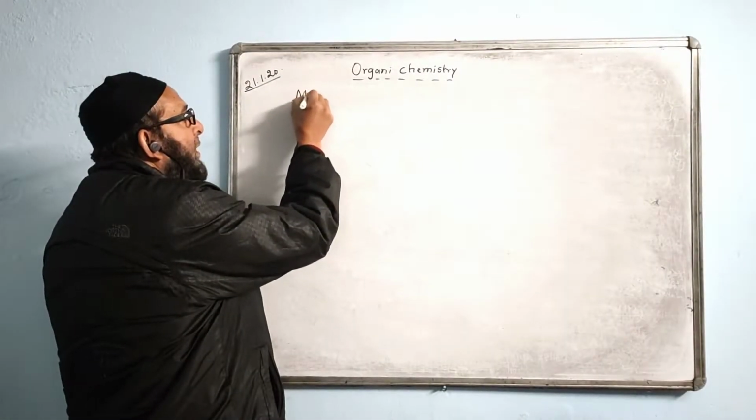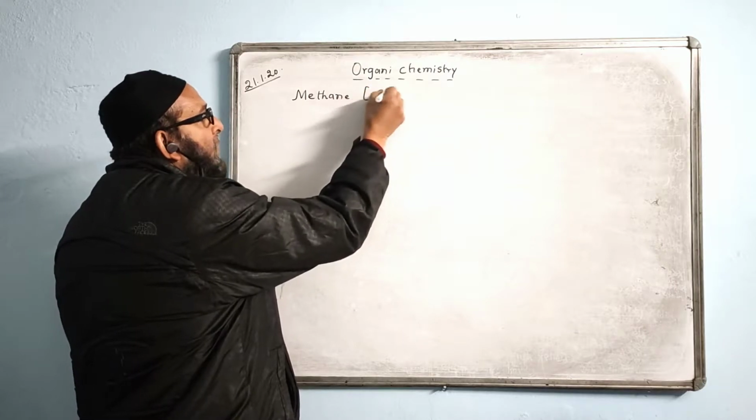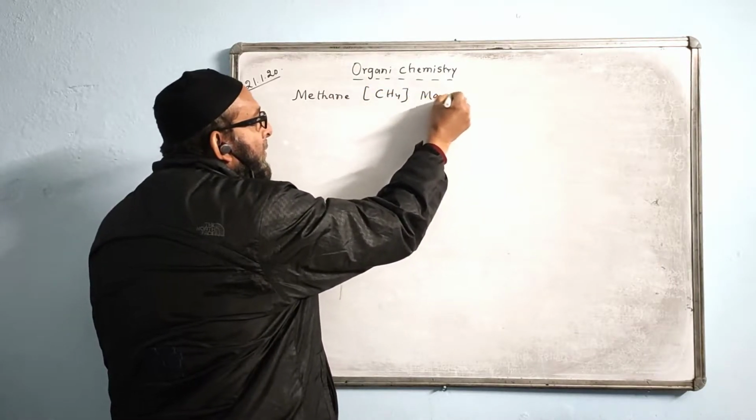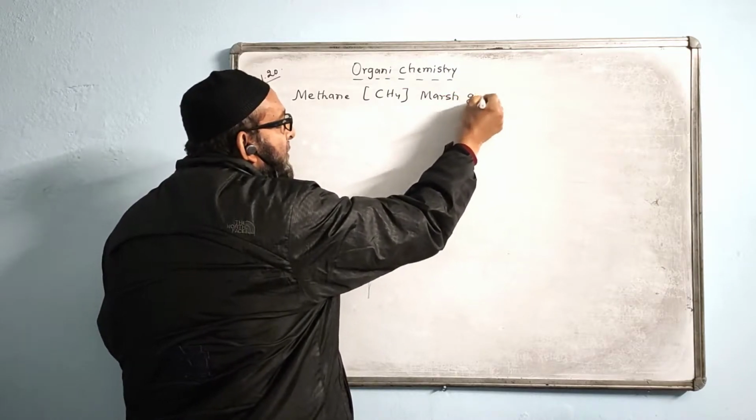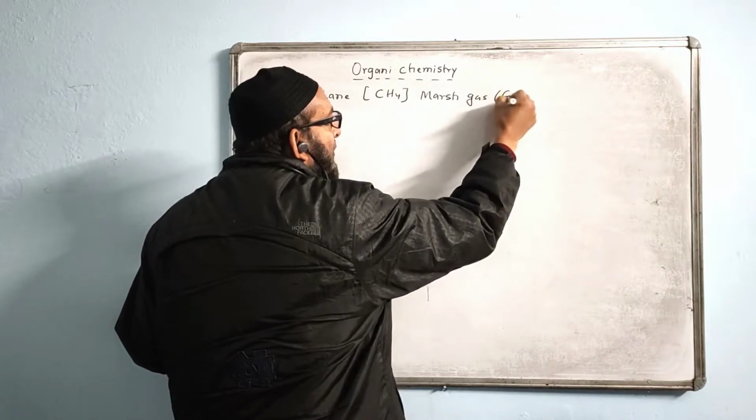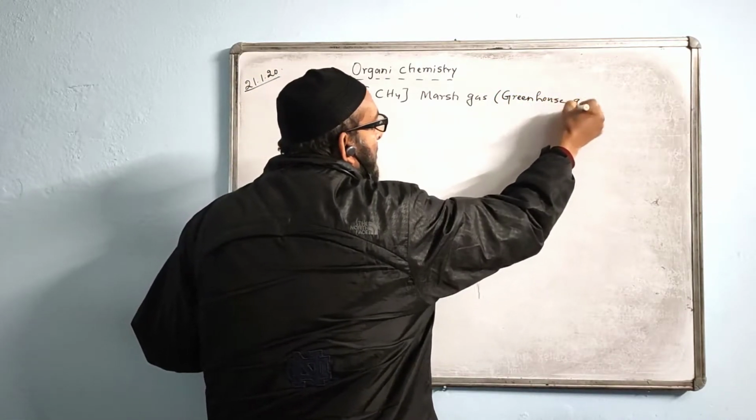I will start first with methane. The formula of methane is CH4. This is also called marsh gas, and this is an example of a greenhouse gas.